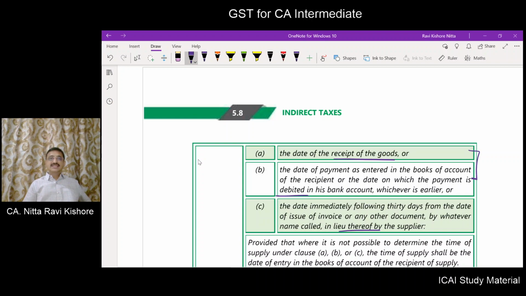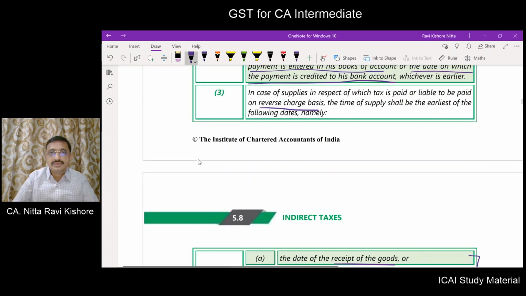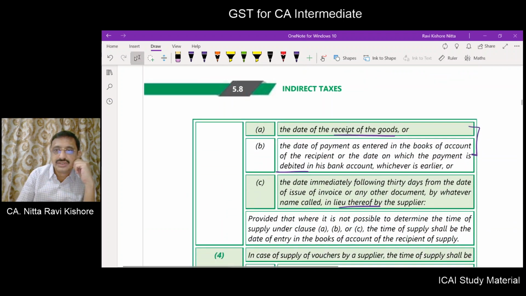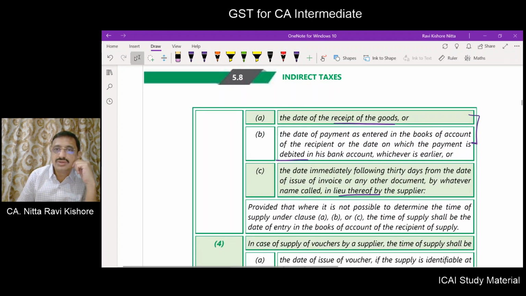You have to take the earlier of these dates. Now here there are multiple earliers. So first what you have to do, take the earlier of these two dates.